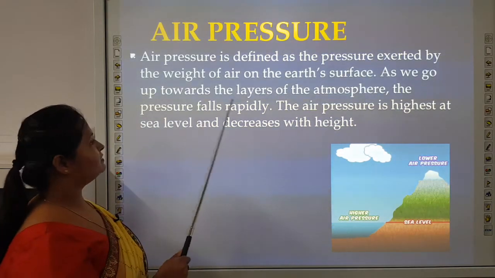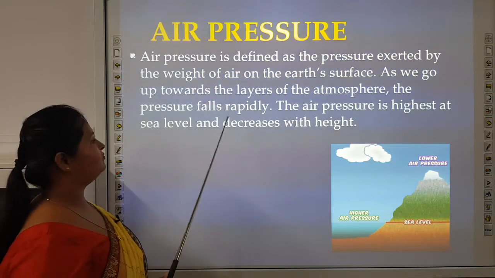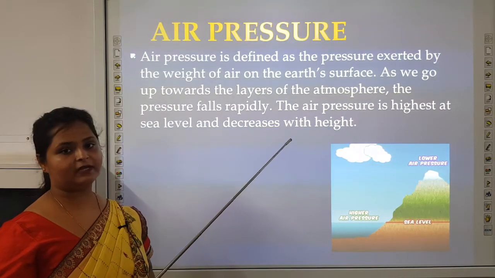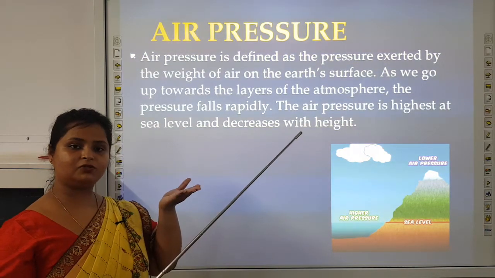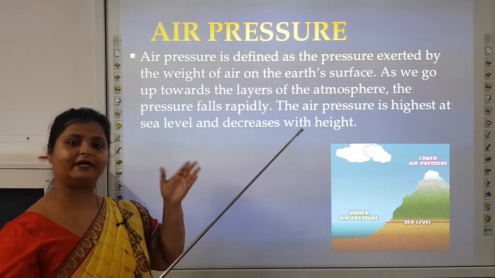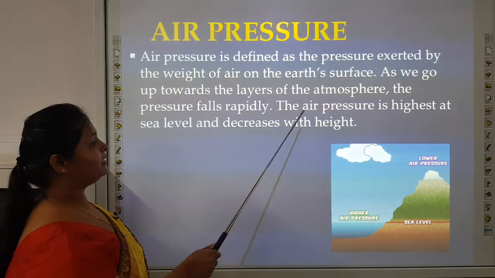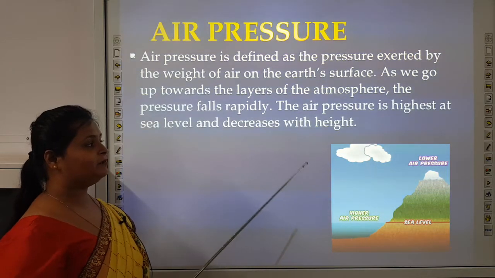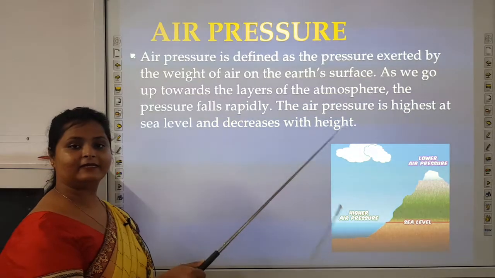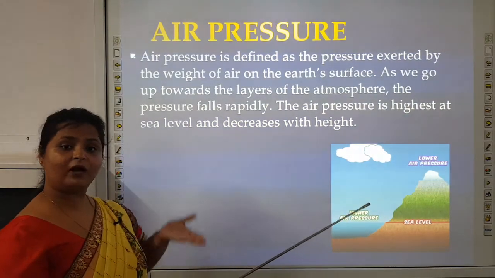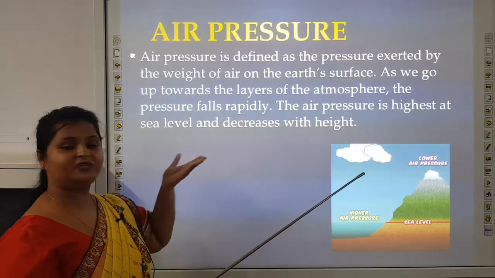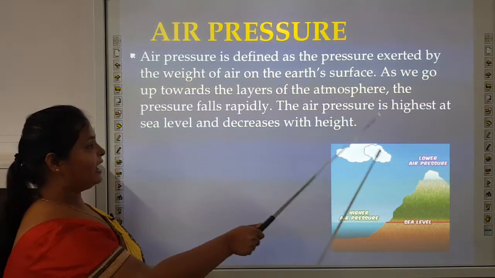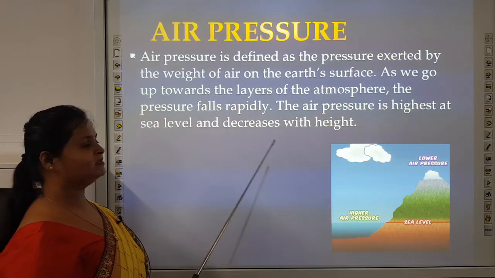As we go up towards the layers of the atmosphere, the pressure falls rapidly. On the earth's surface the pressure of air is generally higher, but as we move upwards towards the different layers of the atmosphere, the pressure gets low. The air pressure is highest at sea level and decreases with height. Why? Because the density is higher at sea level, and as we move upwards the density gets low. So, the air pressure gets low. This is why the air pressure is highest at sea level and decreases with height.